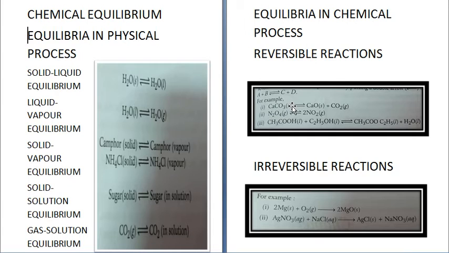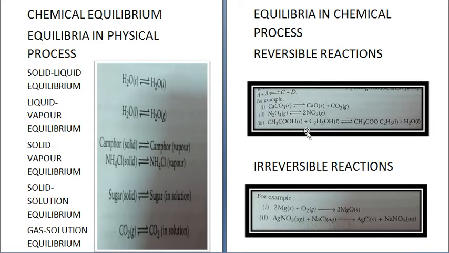Now for example, some reversible reaction examples we'll take, like calcium carbonate. It can be converted into calcium oxide and carbon dioxide. Now this calcium oxide and carbon dioxide can again combine and form calcium carbonate. Similarly, N2O4 can give you 2NO2, and this 2NO2 can again get converted back into N2O4.